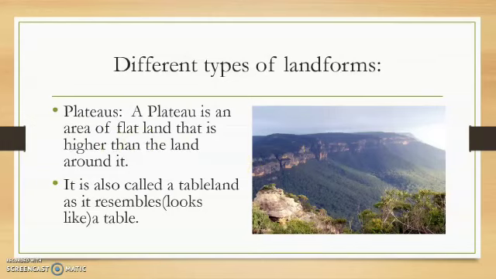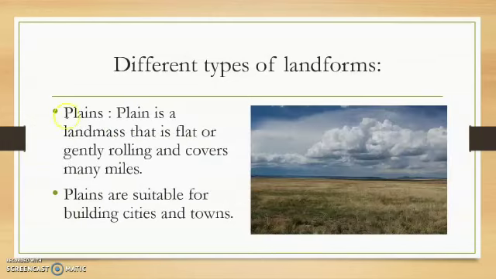Okay, children. Then what is the next one? Plain. What is this? This is a plain. A plain is a landmass that is flat or gently rolling and covering many miles. Actually, we are living on this kind of plains now. Plains are suitable for building cities and towns, whereas in mountains you can't do that. Even in a plateau region, can you do that? Can you build buildings? Can you build towns? We can't. So in a plain region it is possible.